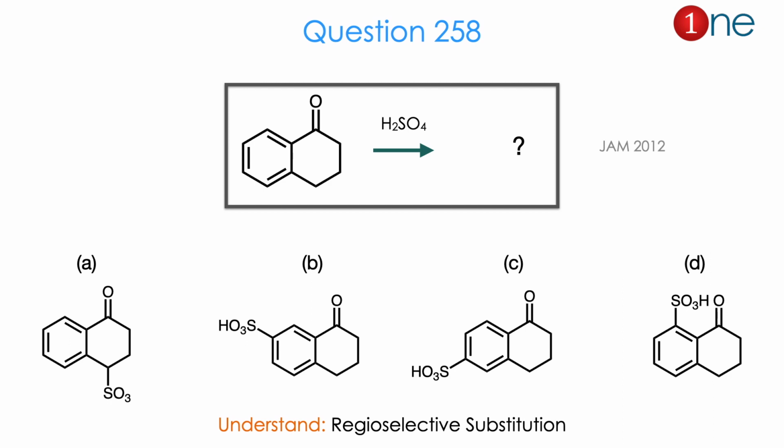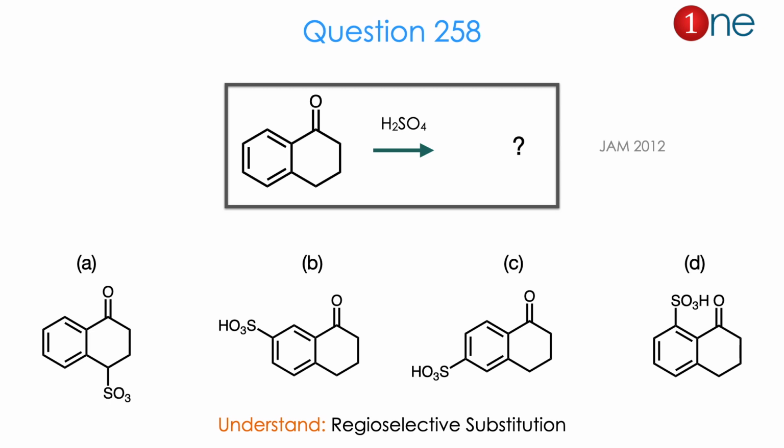Then let us look at the next question. You have benzene attached to a 6-member cyclohexanol. You are using sulfuric acid. They ask you to find the product where the sulfonation occurs. Does the sulfonation occur in the cyclic ring or the aromatic ring? In the aromatic ring the positions are 1, 2, 3. So you have to guess where the sulfonation occurs.